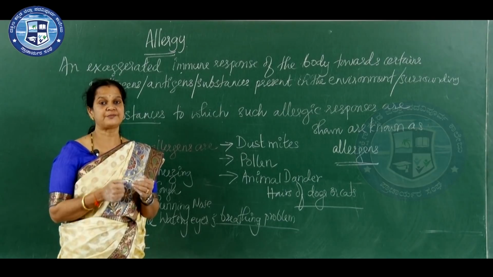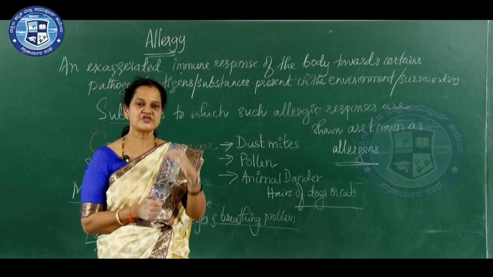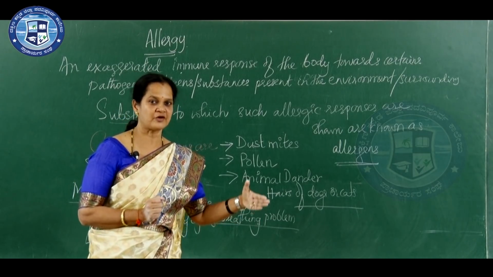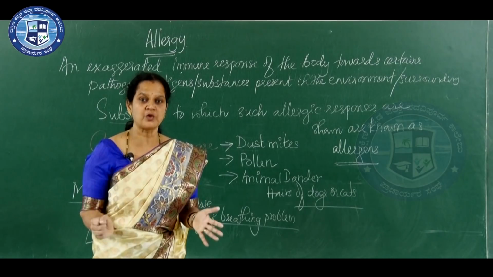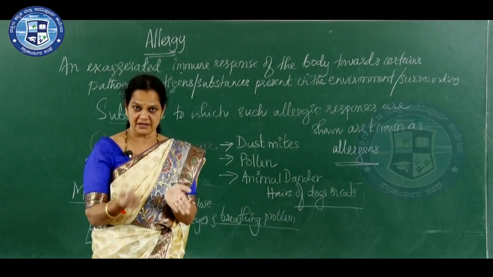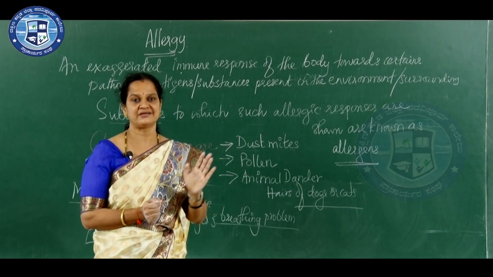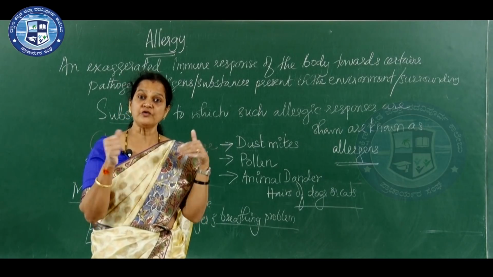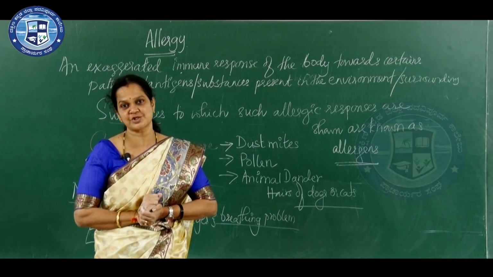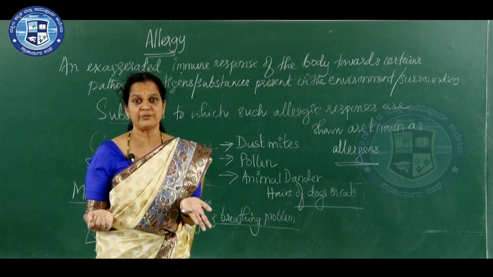How to overcome the problem of allergy? Very important thing is to avoid the source of the allergen. The body should not be exposed to the allergen, then such symptoms will not occur. If you avoid the source of that allergen, then it is easier. But how to find out which allergen is responsible for that allergic reaction? Many a time we may not know.